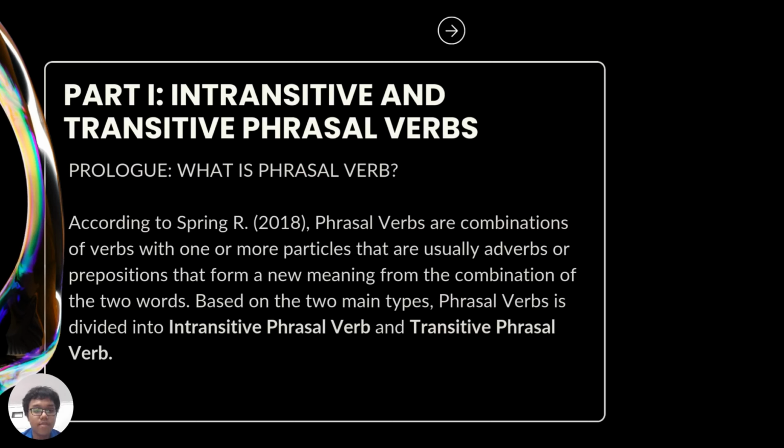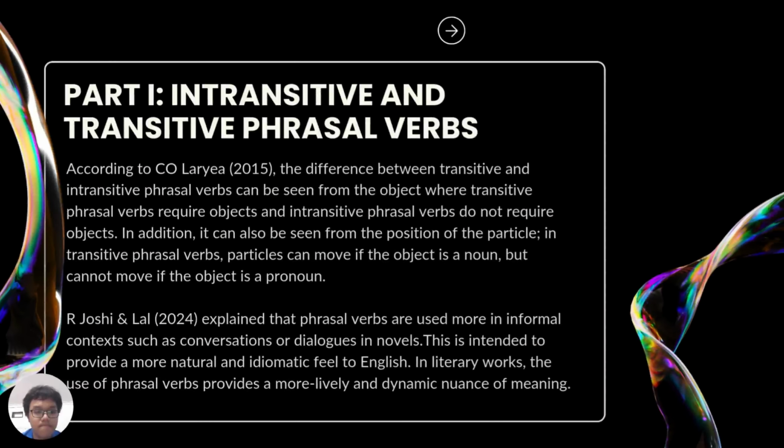What is a phrasal verb? According to Spring R, phrasal verbs are a combination of verbs with one or more particles that are usually adverbs or prepositions that form a new meaning from the combination of the two words. Based on the two main types, phrasal verbs are divided into two: intransitive phrasal verb and transitive phrasal verb.